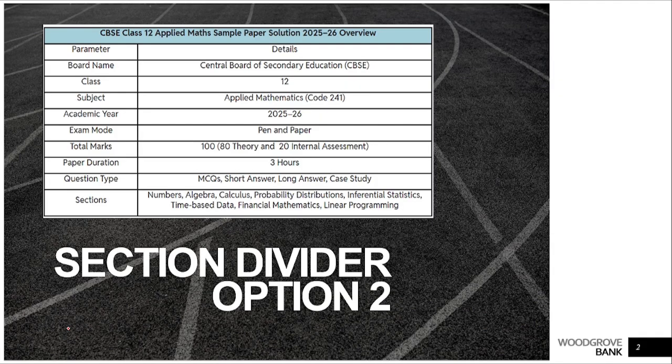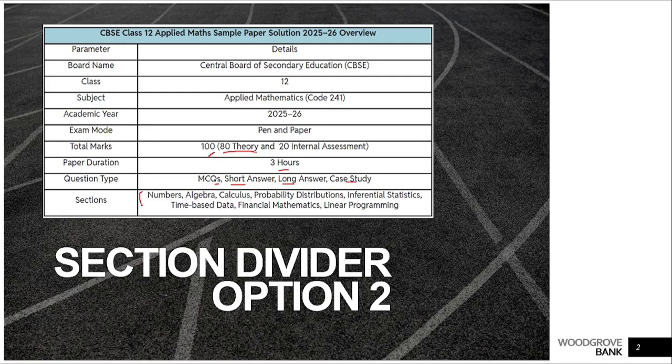So we all know very well about the details of this applied maths paper. This paper is for 3 hours and the total marks are 100. Out of this 100, 80 marks are theory. That is what we are going to write on this coming 9th. It's a 3 hours paper. It contains MCQs, short answers, long answers and case studies.